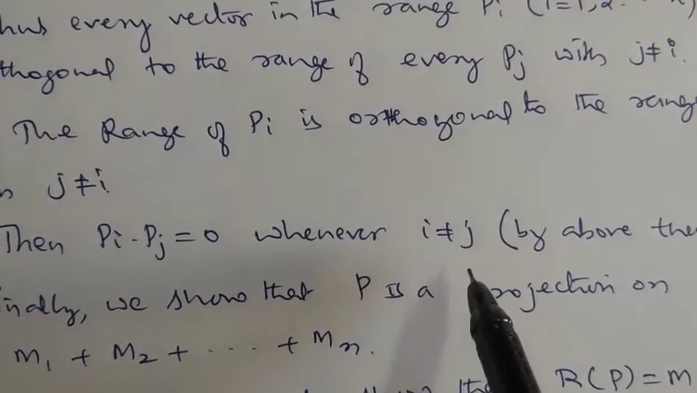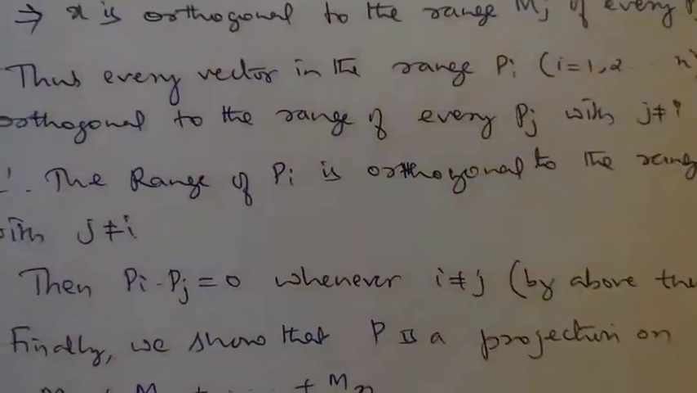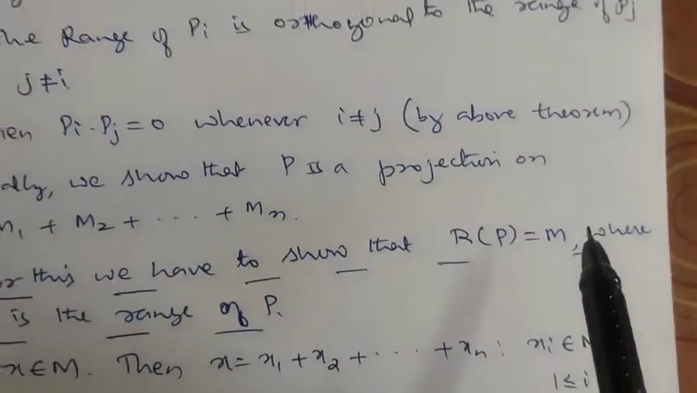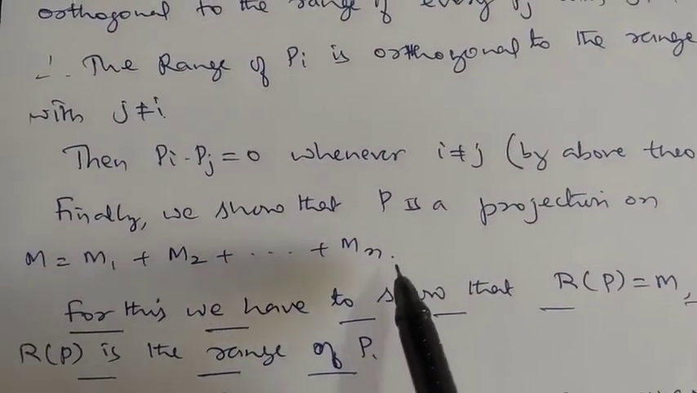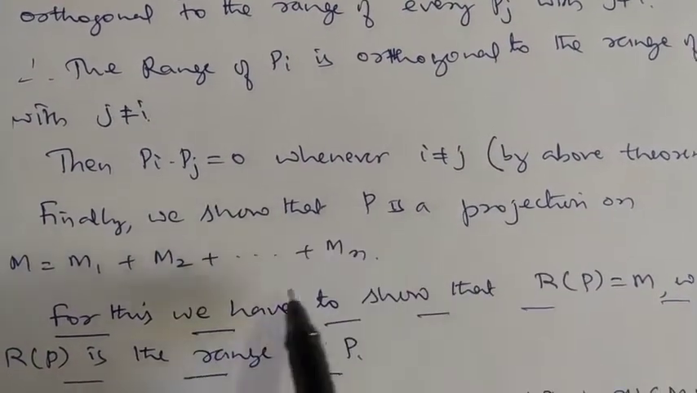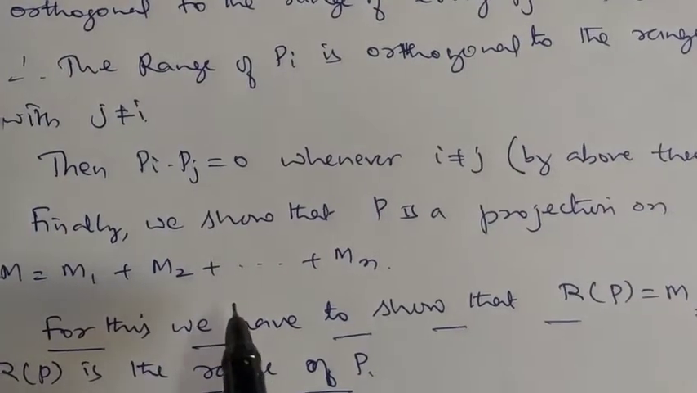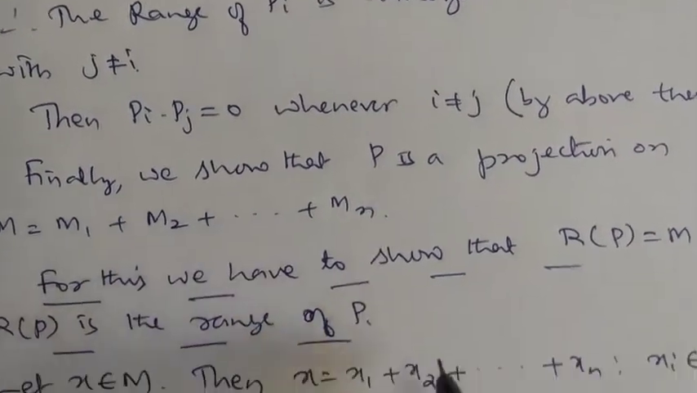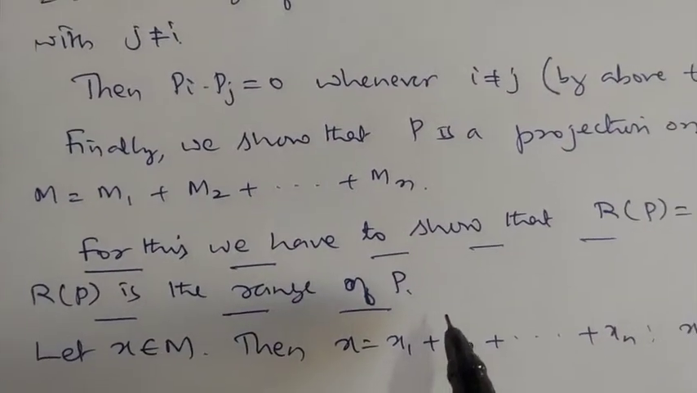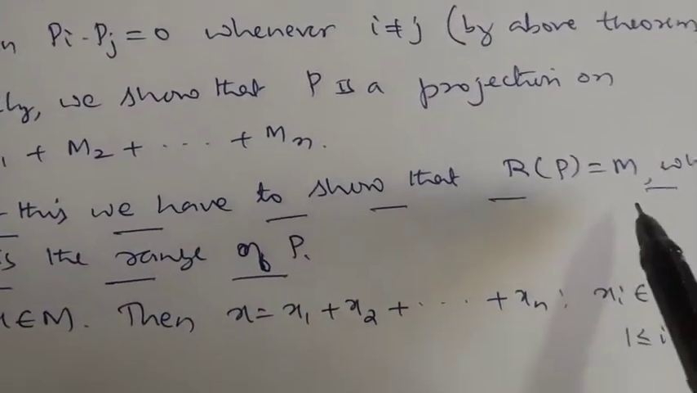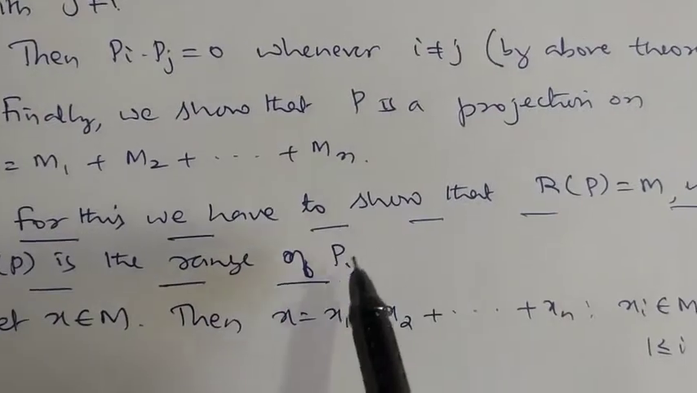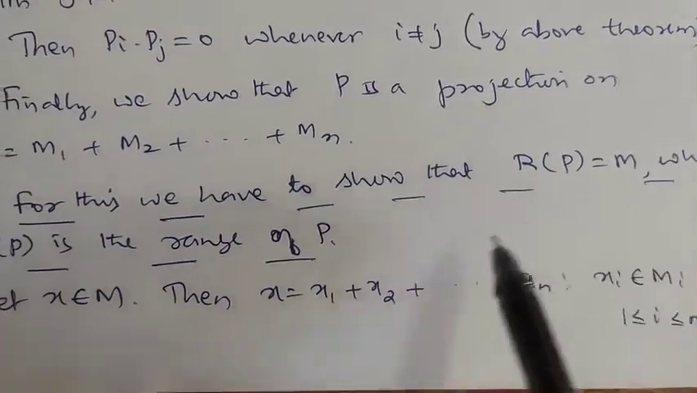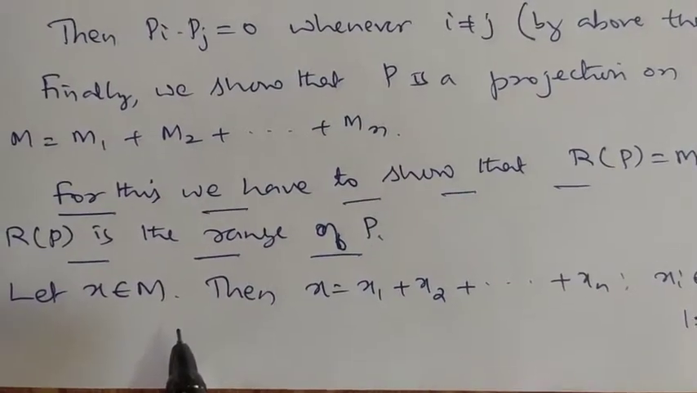So finally, we need to show that P is a projection on M, which is M1 plus M2 and so on up to Mn. For this, we show that the range of P, R of P, is nothing but M. So for this, let x belong to M.